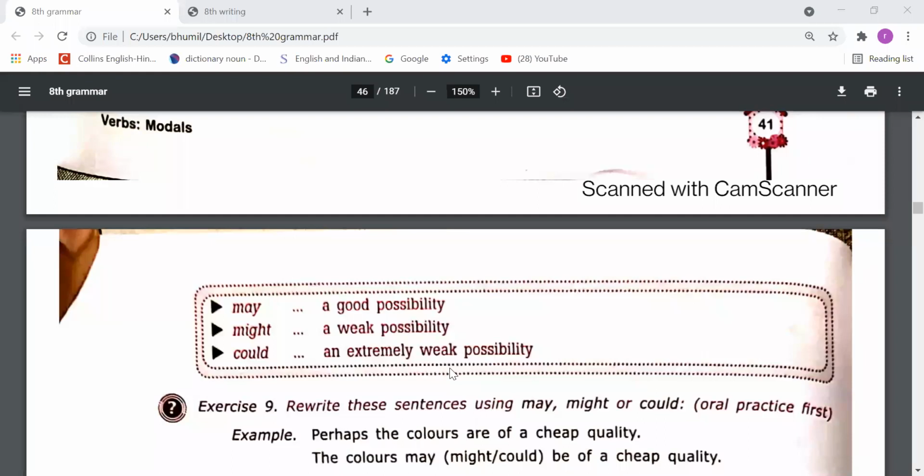So dear students, whenever we have to express the possibility, means sambhavana, in that case, we can use either may or might or could. It's up to how much possibility you want to show, or it's up to the situation. Okay. So I want to make you understand with some examples. Suppose that in the sky there is a dark cloud. Okay, and there is a lot of chance of raining, and after seeing the cloud, after looking toward the sky, you say that आज शायद बरसात हो सकती है, because there is a lot of chance. Okay, then you can say that it may rain today.